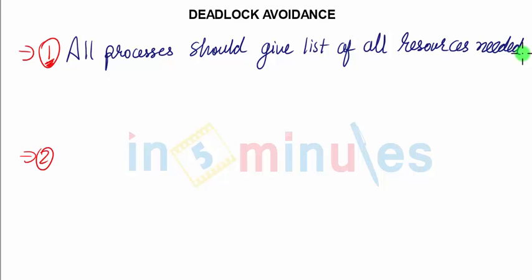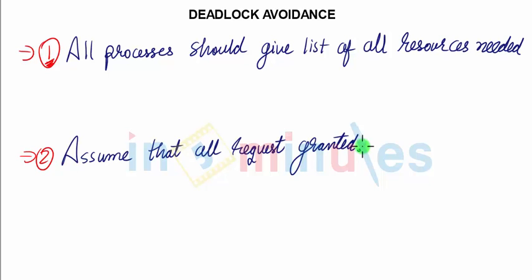We work on two basic rules. Number one, all processes should give a list of all resources needed. Number two, assume that all requests are granted. Now, avoidance is simply a first step to check whether deadlock can arise. If deadlock arises, we will simply not do that. So let's try to understand in a more clear manner.